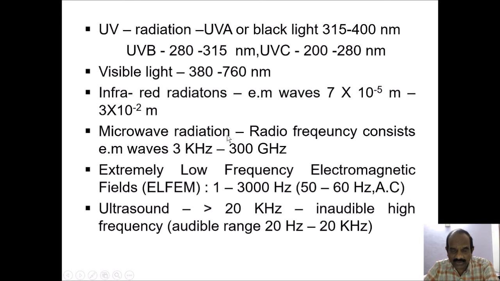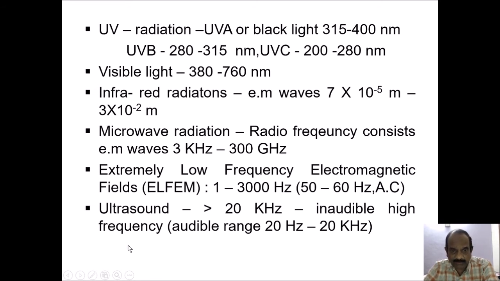Microwave radiation. Now we know what is the use of microwaves in our daily life. We use it in the form of, say, microwave oven, for cooking purpose. Radio frequency consists of electromagnetic waves from 3 kilohertz to 300 gigahertz. There are also electromagnetic fields. These are extremely low frequency electromagnetic fields in the range of 1 to 3000 hertz, that is the 50 to 60 hertz with the alternating current.